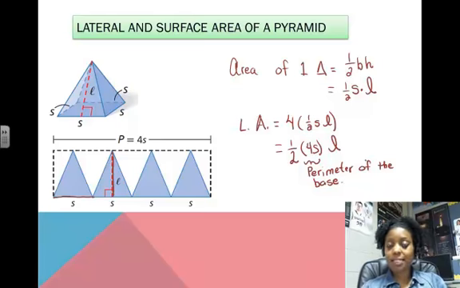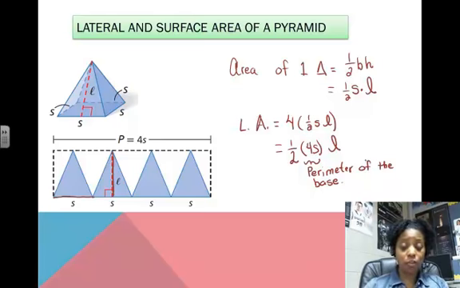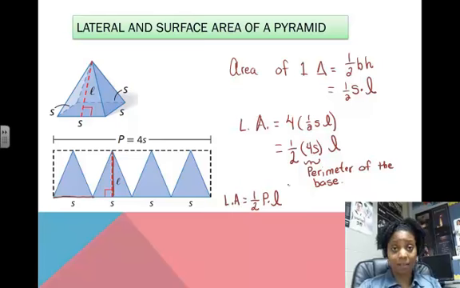And because we recognize that not all of our pyramids are going to have 4 sides, it could be 5 or 6 or whatever, depending on what the base is, we can come up with a general equation for lateral area. So the lateral area of any regular right pyramid is going to be 1/2 times the perimeter times L, which in this case is the slant height.